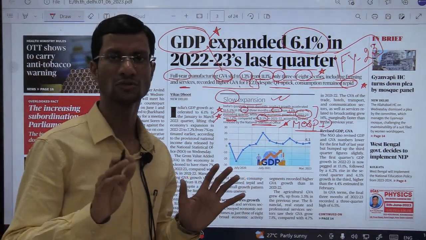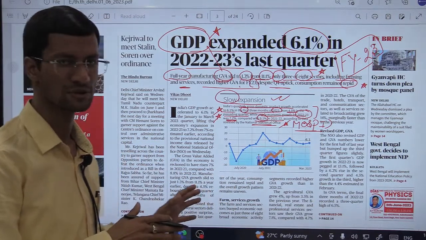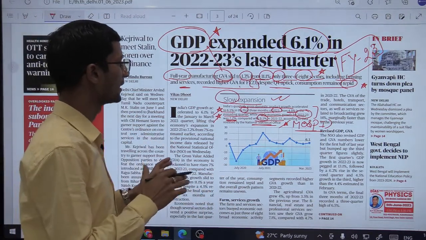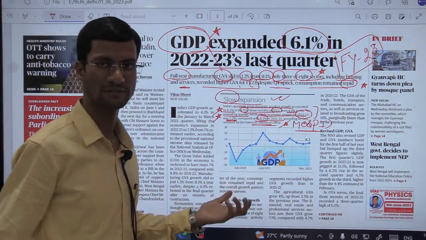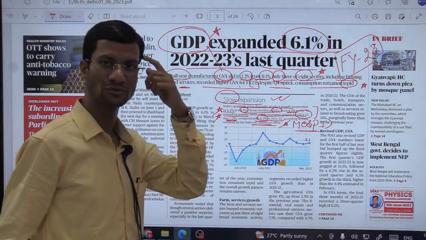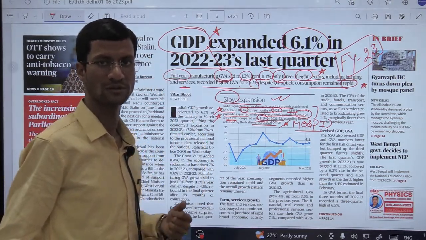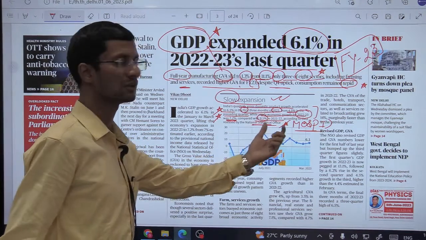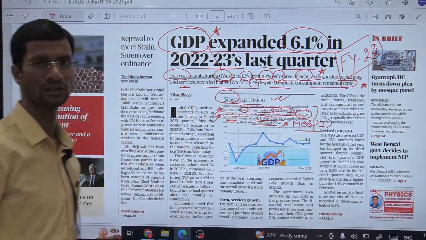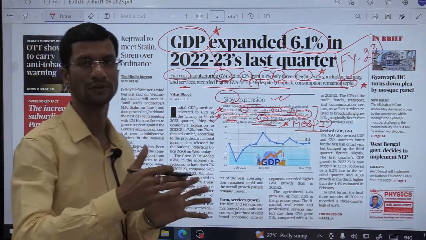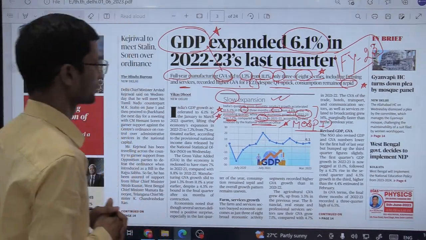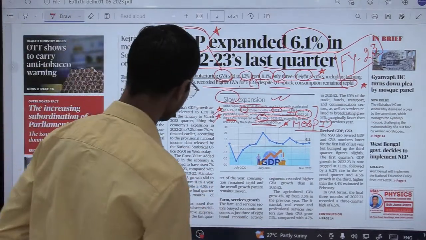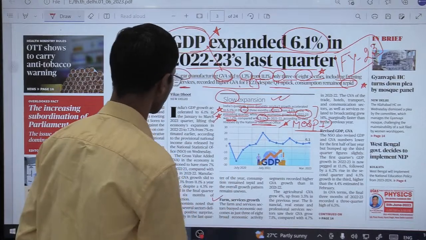Don't be bombarded with facts. In economy we have lots of data and facts, so what we need to store here is more important, and these are the figures, not each quarter's figure. Okay, moving ahead, farm and service growth we have already covered.